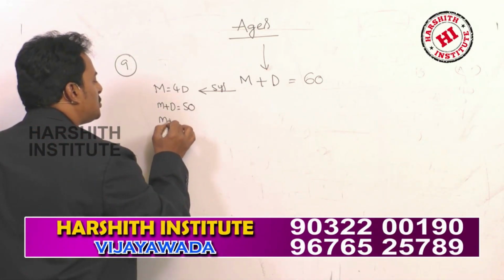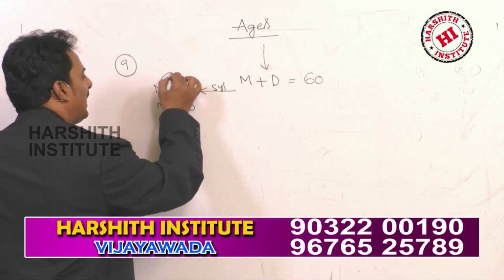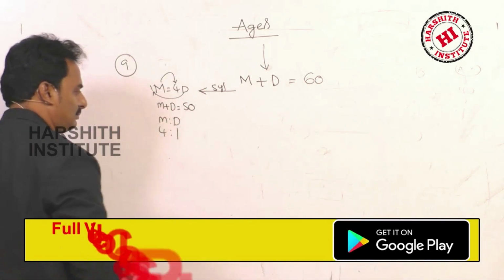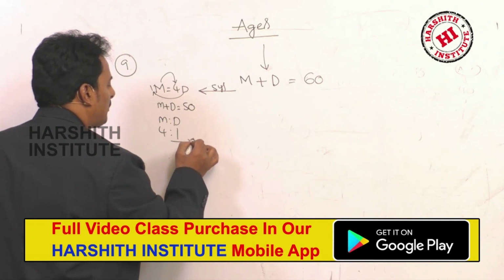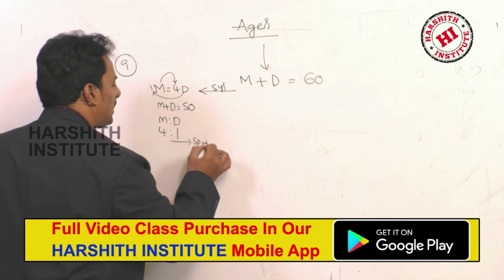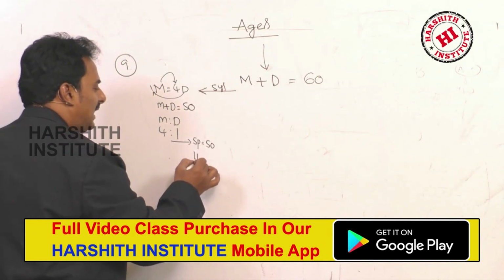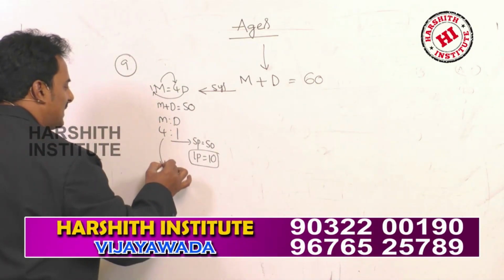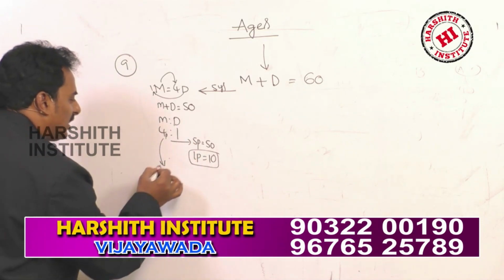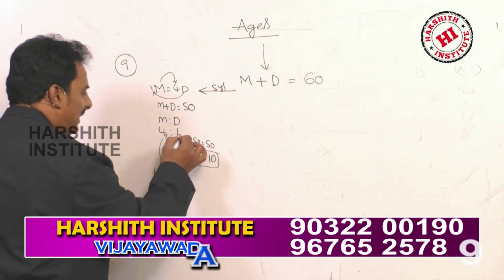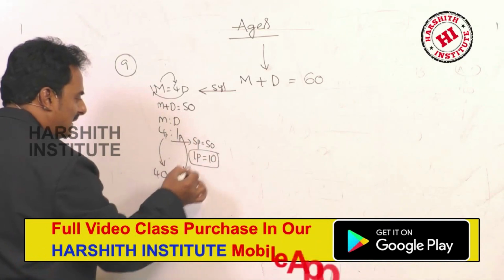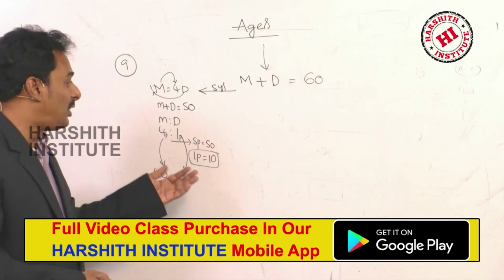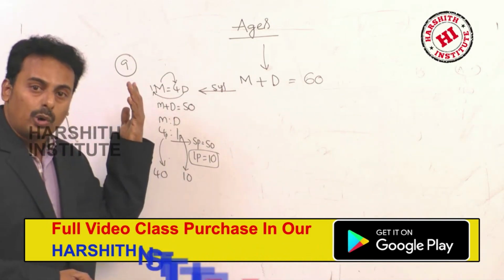So what is their ratio? M is to D. M 4 parts, D 1 part. 4 is to 1, mother is to daughter. Total parts 5. Total is 50. Each part 10. That means mother's age 4 parts, therefore 4 tens are 40. And what about daughter? 1 part, that means 10. These are the ages of mother and daughter 5 years ago.